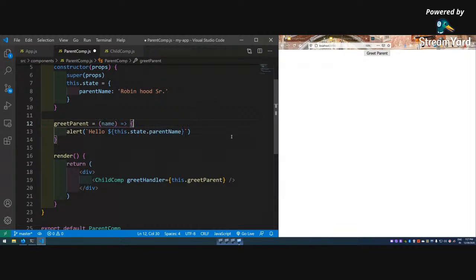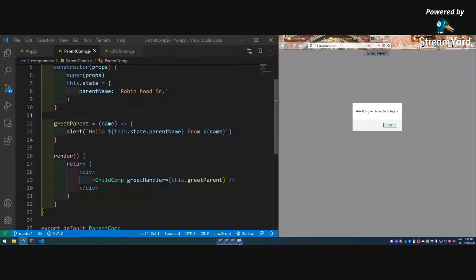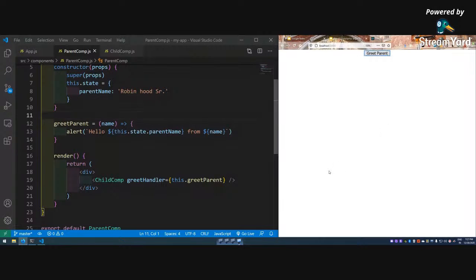So hello parentName, still I am having this parentName from dollar name. So this I can give anything, this doesn't matter. So this is anyways a temporary variable, and now let me save it, and let me click it. Hello Robin Singh Jr. from Sodhi Singh Jr. Okay, so this is how it works. This is how the flow works.